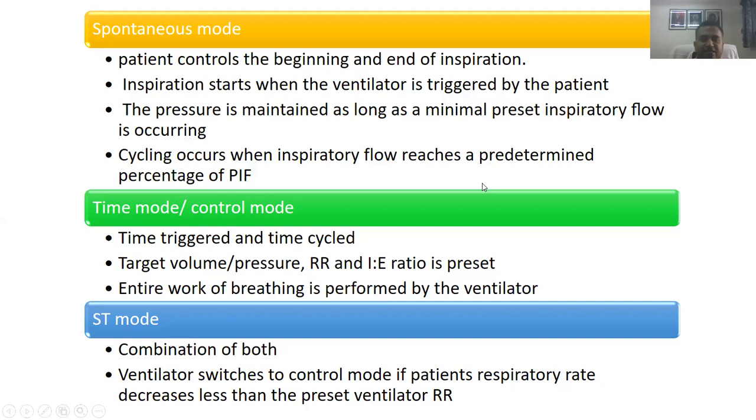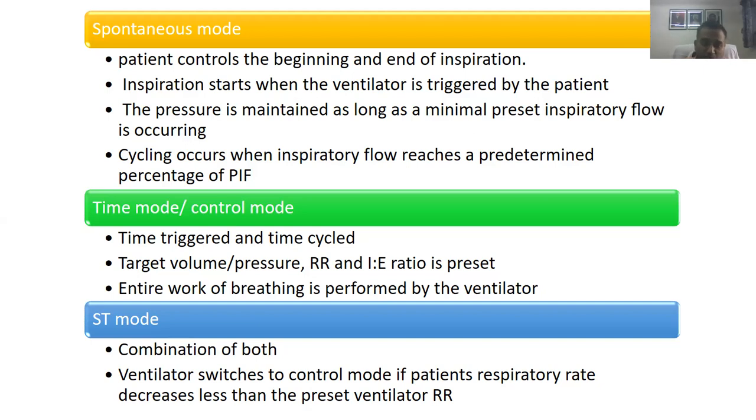Cycling, what do you mean by cycling? Cycling is the time when the patient switches from inspiration to expiration. Now this cycling also depends on the inspiratory flow of the patient. When the patient inspires in, after inspiring, it starts to expire. At one point of time, when the inspiratory flow has decreased to an extent where the ventilator senses that, okay, now we can stop giving the pressure, the ventilator will stop giving the pressure and the patient will be able to expire completely. So that is the spontaneous mode.